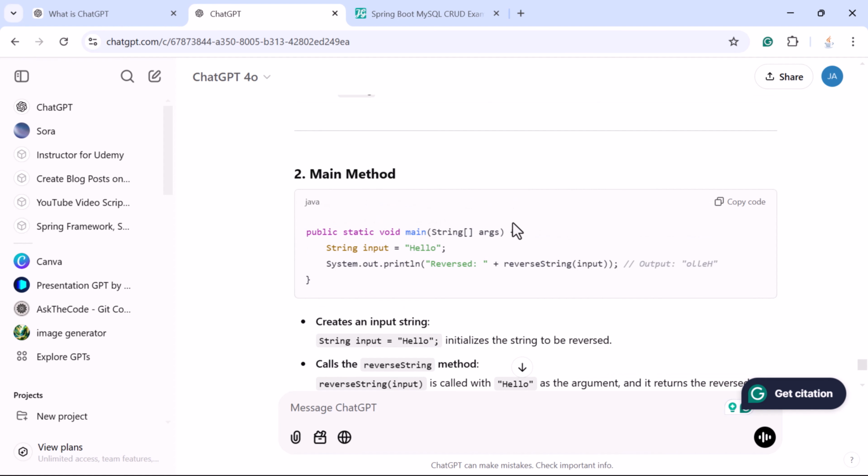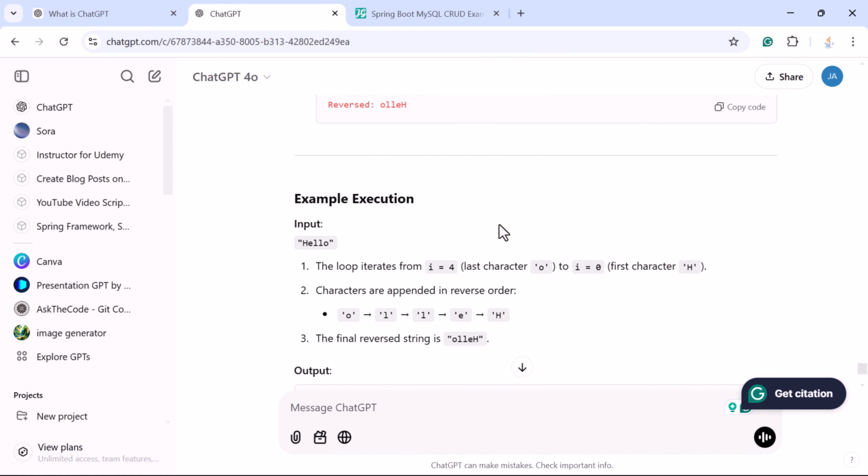You just ask ChatGPT. ChatGPT will explain the code step by step. Okay, great. So this is how you can ask ChatGPT to generate the interview questions covering different topics like data structure, algorithms, object-oriented programming, along with the detailed solutions.